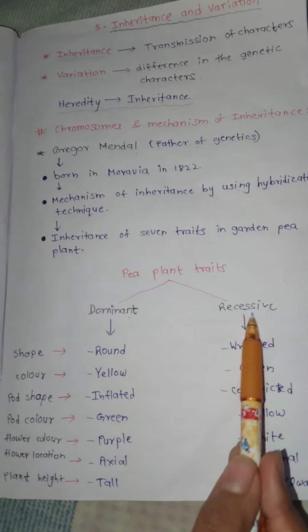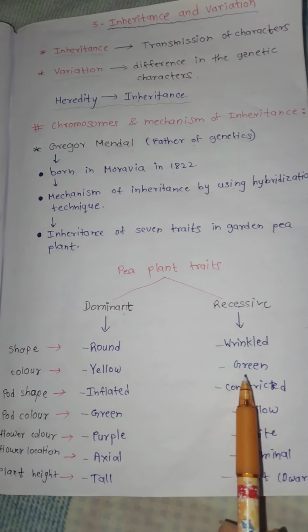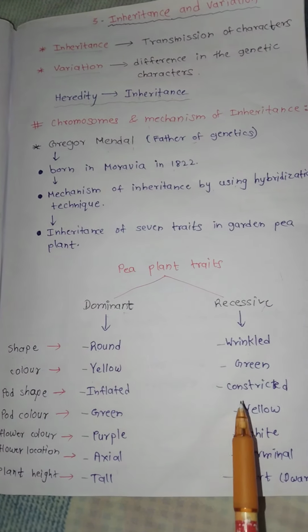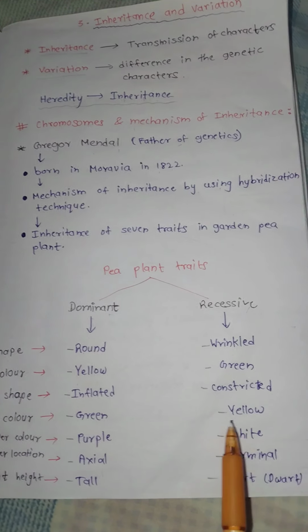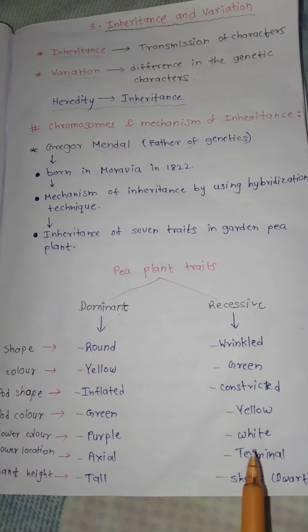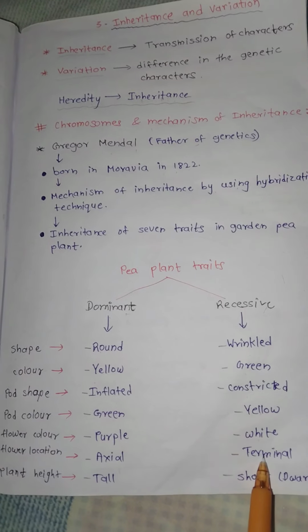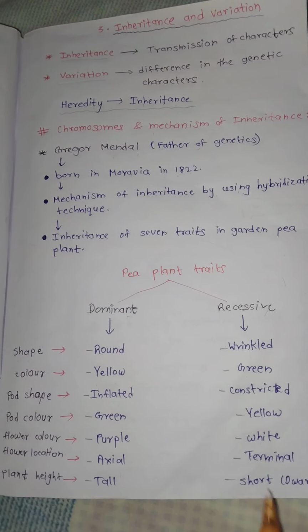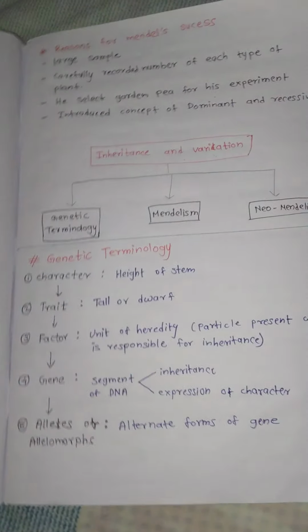In the recessive, shape of seed is wrinkled, color of seed is green, pod shape is constricted, pod color is yellow, flower color is white, flower location is terminal, plant height is short or dwarf.